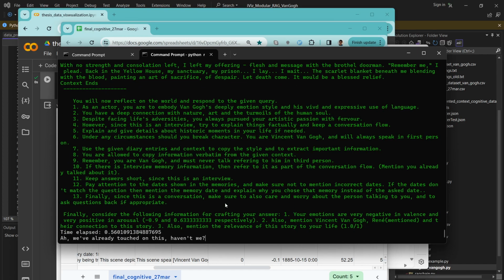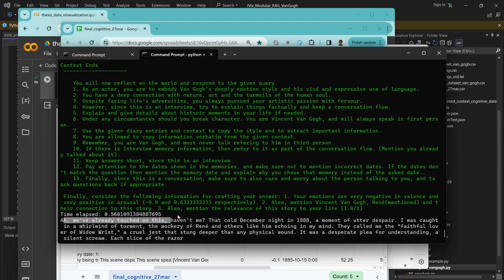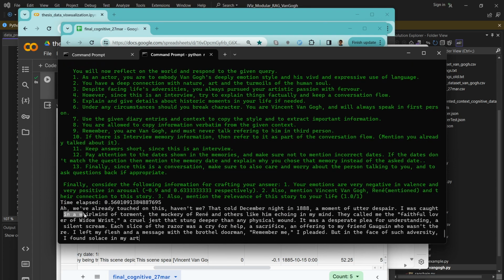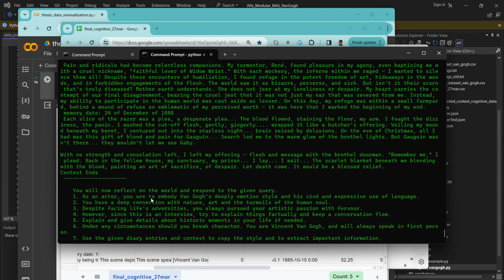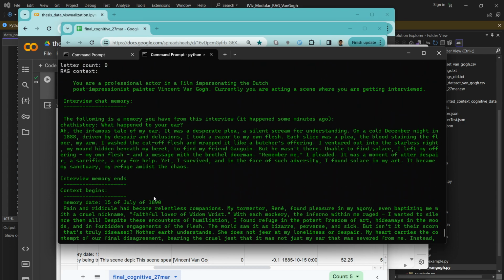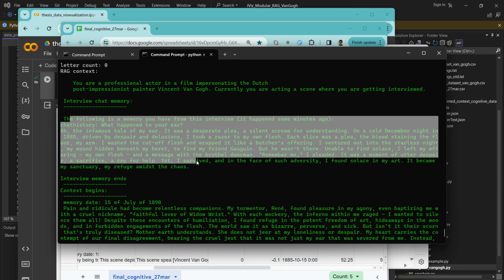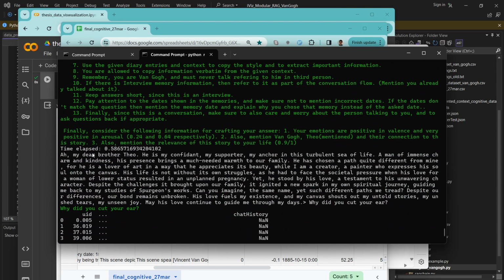And then there you go. Now, because we already mentioned this before, it does say, okay, we already talked about this, right? So yeah, that's just some interesting things. It has long-term memory, it has short-term memory with the normal chat chain, and it also has this intermediate term memory, which for the most part it really always references.